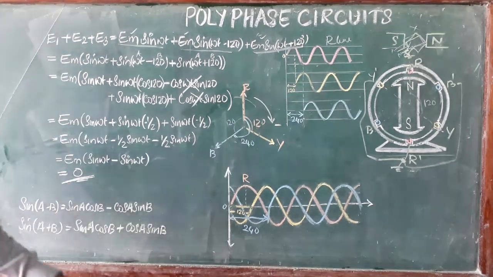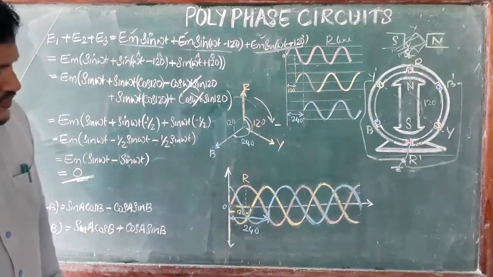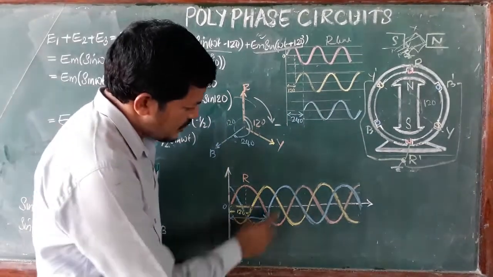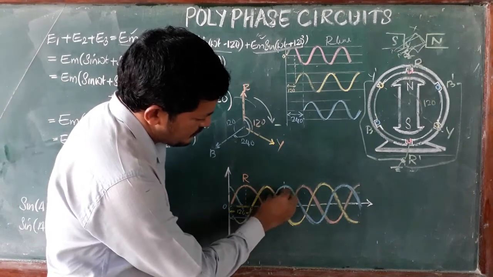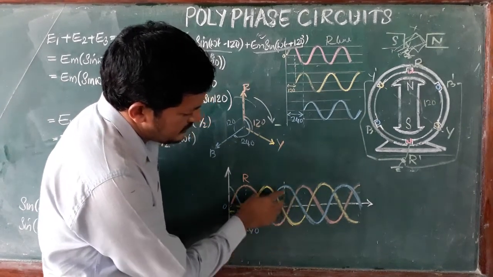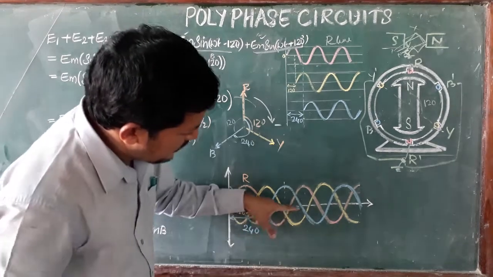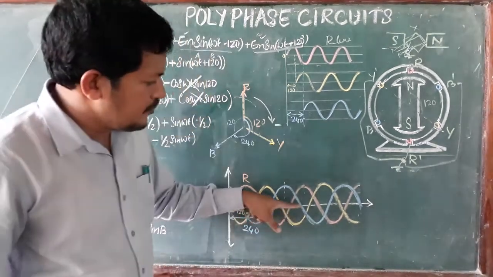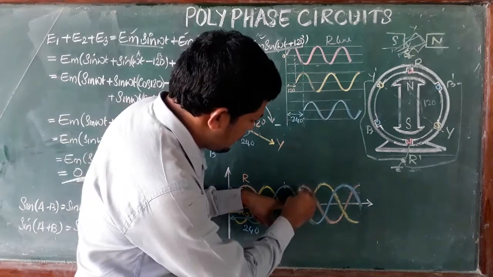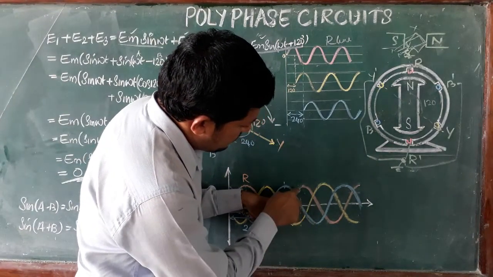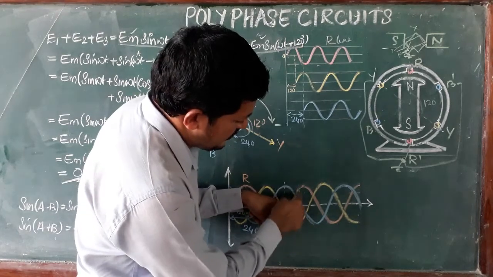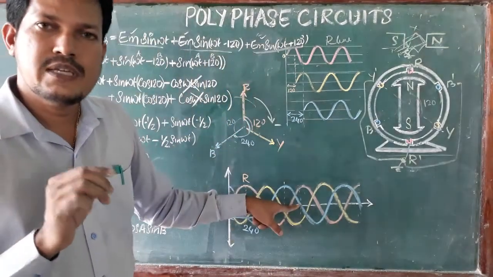In the waveform also we can see this: when one value is higher, it is positive, and at this point the others are negative, but they cancel each other. Suppose the B value is 0, and R and Y are exactly opposite, positive and negative, with the same magnitude, so the total voltage is 0.